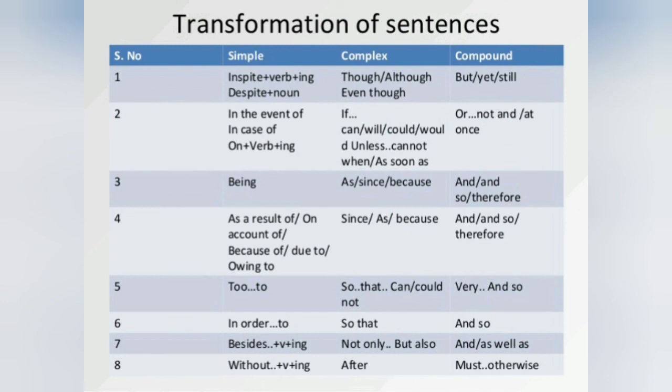Second one, in the event of, in the case of, on plus verb plus ing, that is simple. That can be converted using an if clause or unless, or using when or as soon as. These are all subordinating conjunctions. Then other compound: or, not, and, at once.